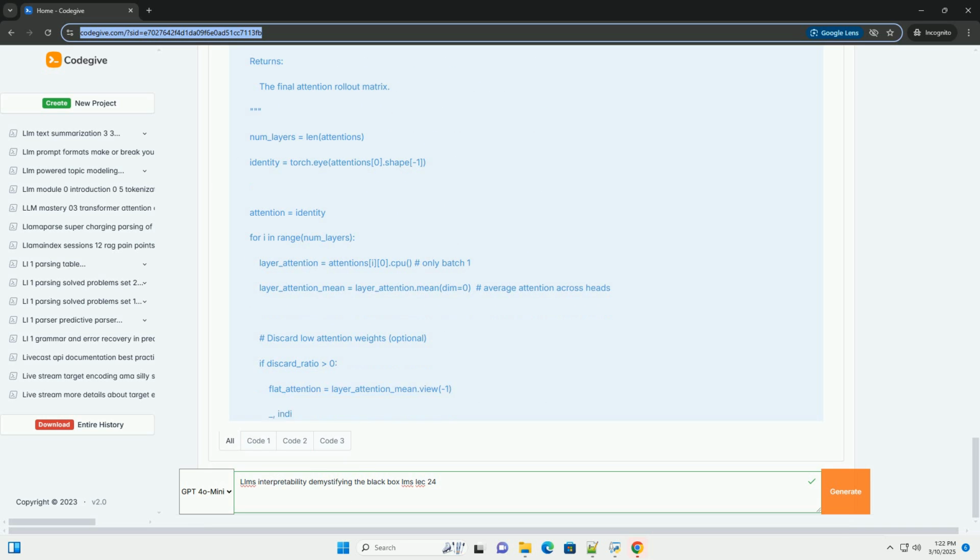4. Probing classifiers. Concept: train a simple classifier, example a linear classifier, to predict a specific property or attribute from the hidden states of the LLM. How it works: extract the hidden states, the activations of the neurons, from one or more layers of the LLM for a set of inputs. Create a labeled dataset where the input is the hidden states and the label is the property you want to predict, example sentiment, part of speech, topic.